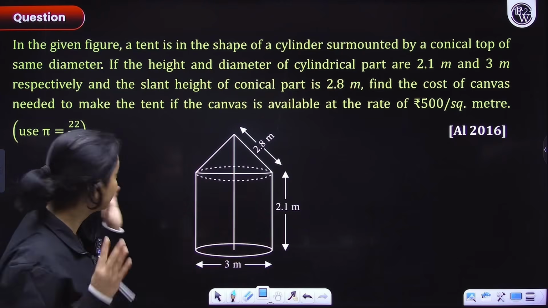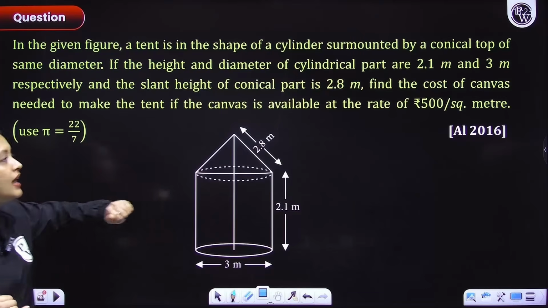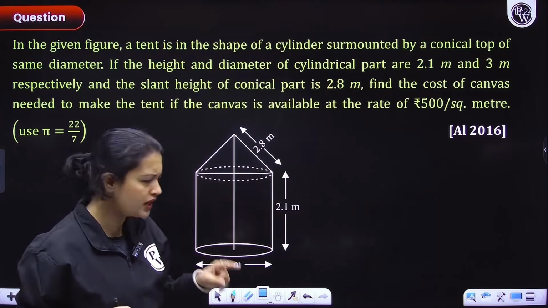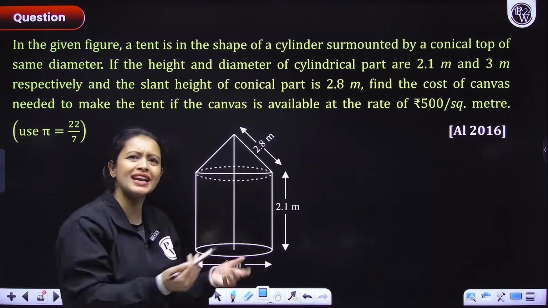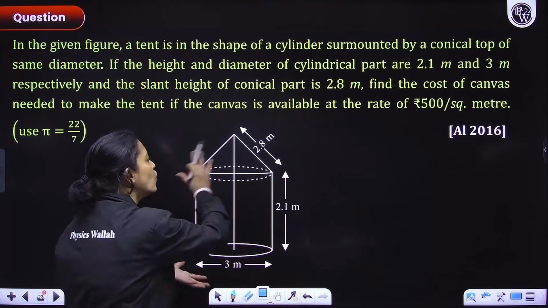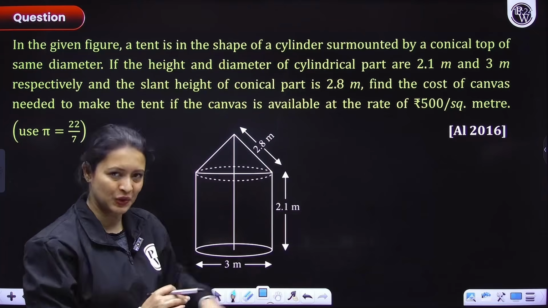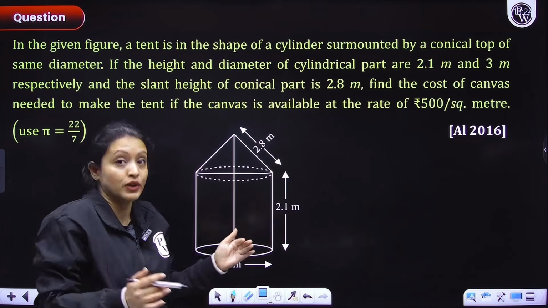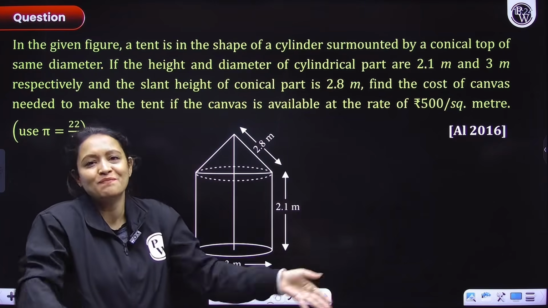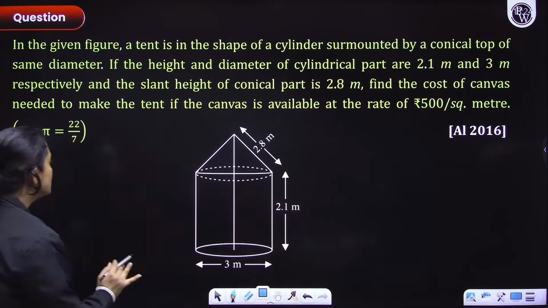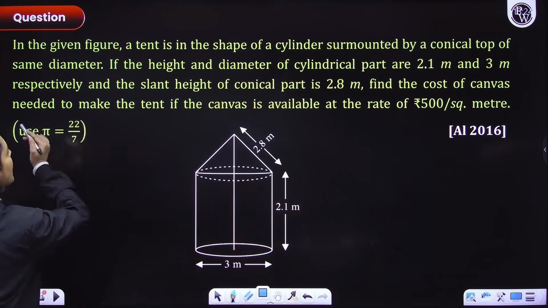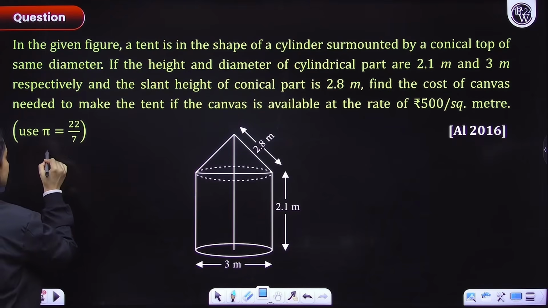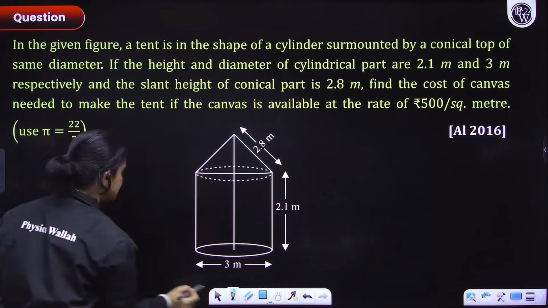Okay. First of all, you have to figure out the cost of canvas. So think about it. Cost of canvas would be what? It would be the total canvas needed. Total canvas needed would be the total surface area of this entire thing, where the canvas is being put, multiplied with rate. So first of all, I will figure out the amount of canvas needed to make the tent. Let's start there.